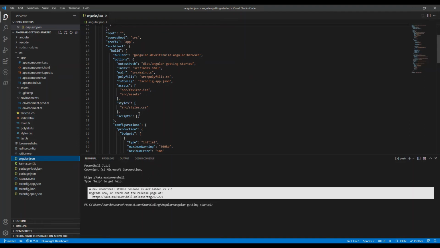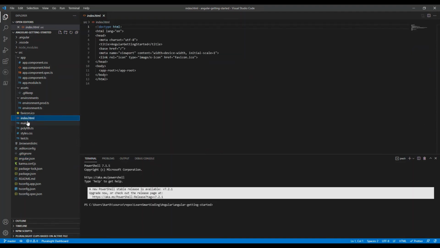Now coming back to the next important file, which is the index.html. This index.html is the page that loads when we start the application. And if you see, this is the root component. We'll talk about the component in the next clip, but this is the root component, and this translates into the component that will be rendered here.